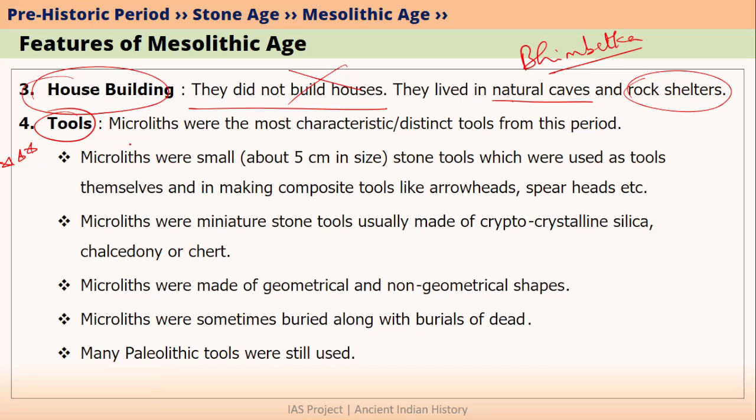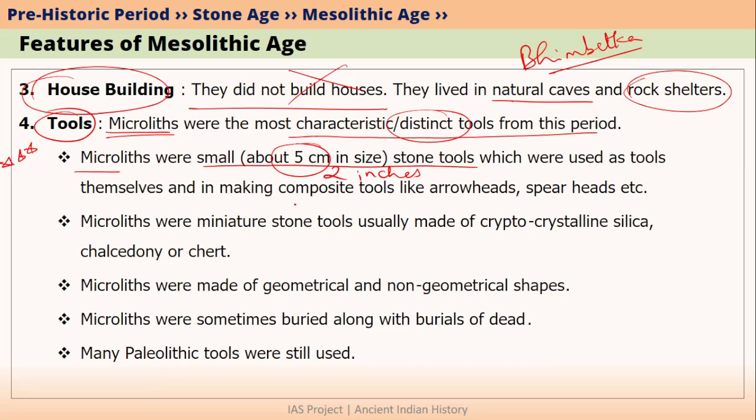Tools is very important from the point of view of prelims exam. During Mesolithic Age, microliths were invented. Microliths were basically the characteristic or the most distinct tools from this period. So whenever you hear the word microlith, you have to associate it with Mesolithic Age people. And what were microliths exactly? Microliths were nothing but very small stone tools. The size was almost 5 centimeter, or you can say 2 inches.